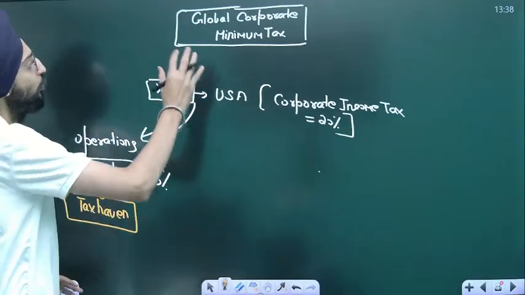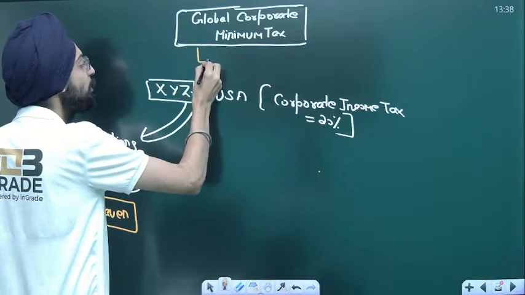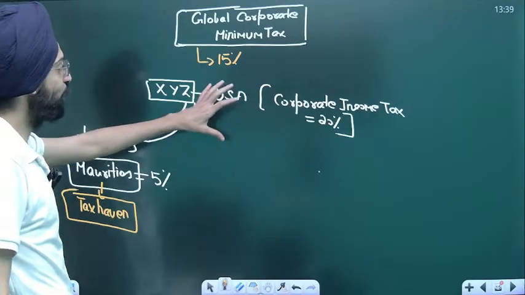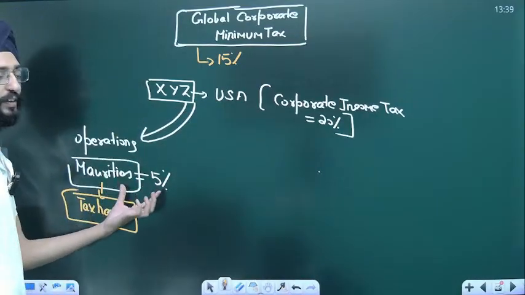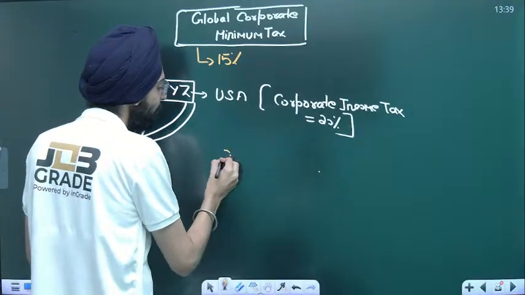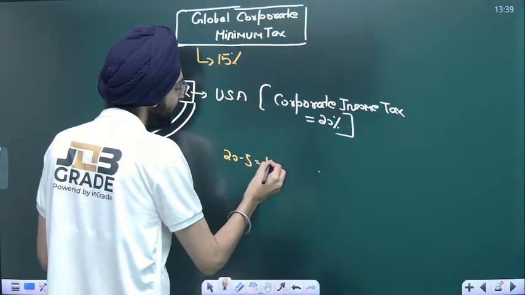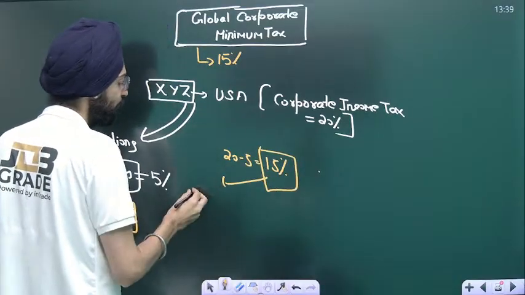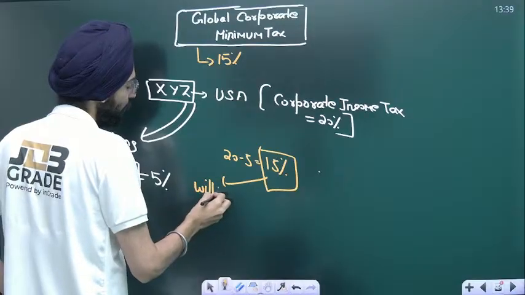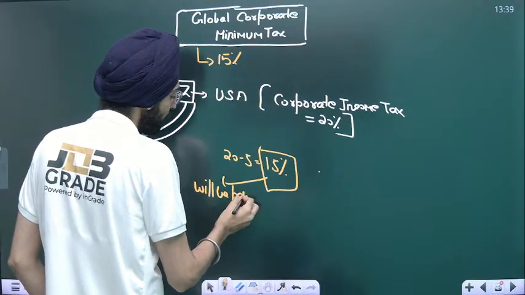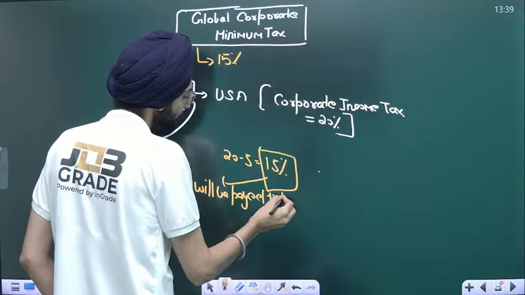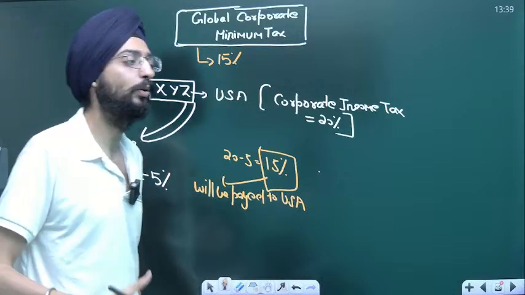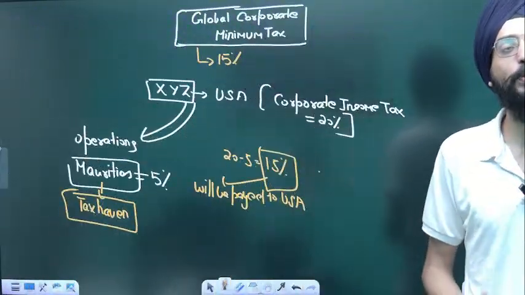In order to address this problem, these countries came out with a solution: there will be a global corporate minimum tax of approximately 15%. For example, if the US company's subsidiary pays 5% in Mauritius, the rest will be paid to the US government by this company. That's how it works, because the US doesn't want to bear that loss of revenue, and no other country wants to bear that loss either.